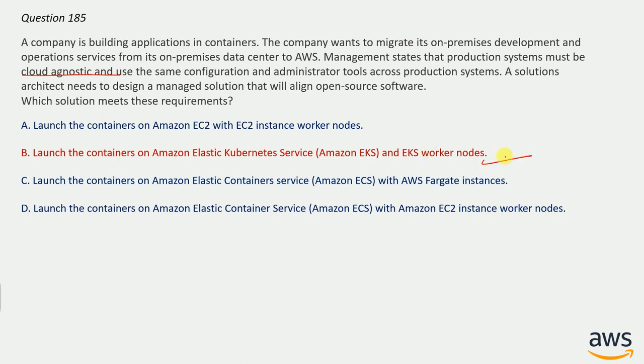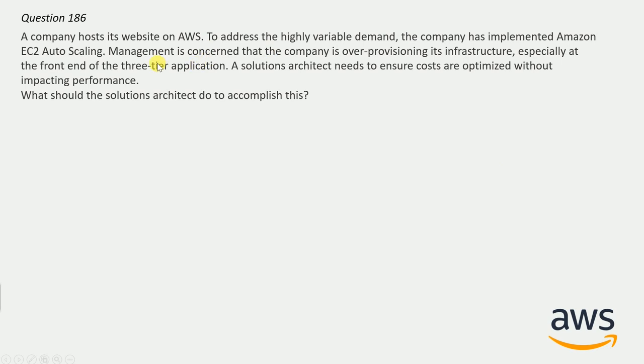And now question number 186. A company hosts its website on AWS to address the highly variable demand. The company has implemented Amazon EC2 auto scaling. Management is concerned that the company is over provisioning its infrastructure, especially at the front end of the 3-tier application. A solution architect need to ensure costs are optimized without impacting the performance. What should the solution architect do to accomplish this? And here are the options.